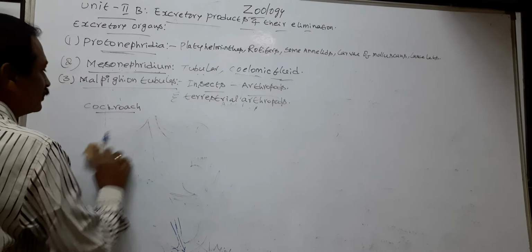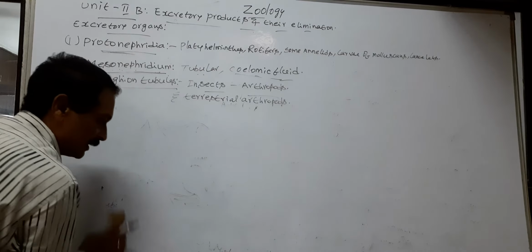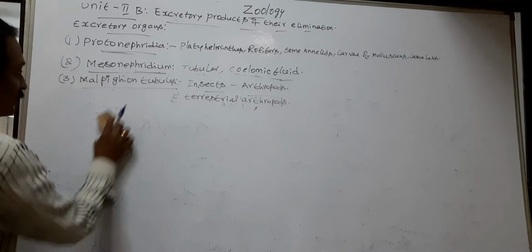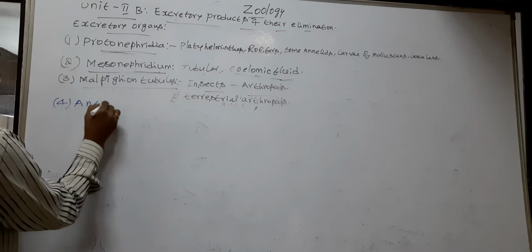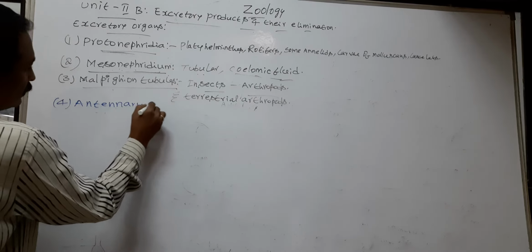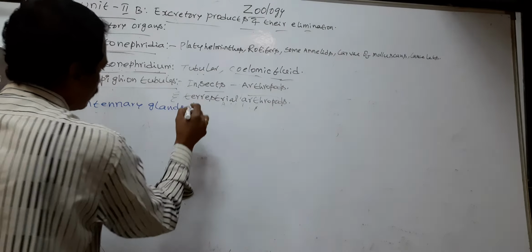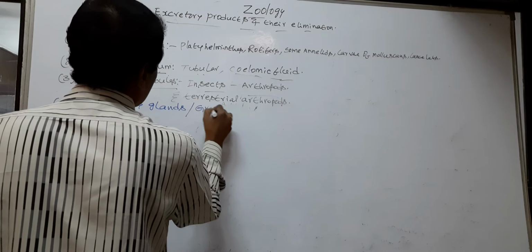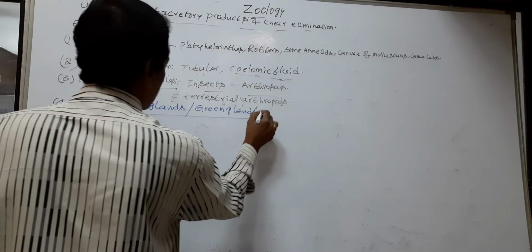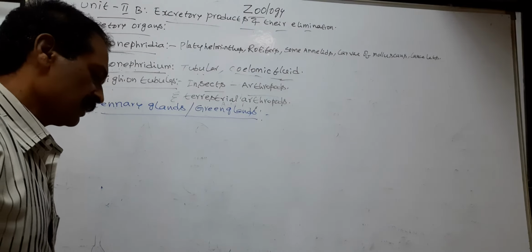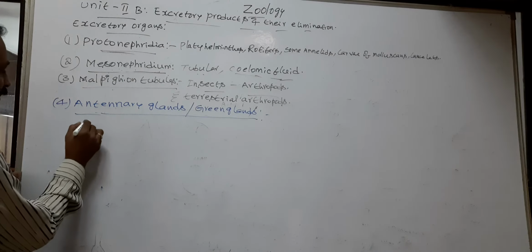Next, antennary glands or green glands. The antennary glands or green glands are found in crustaceans.